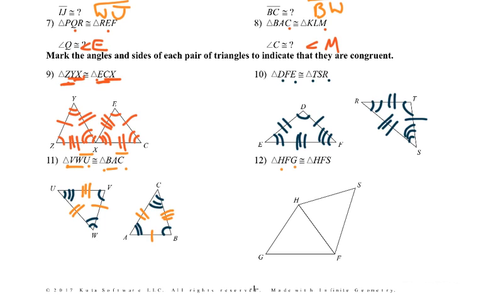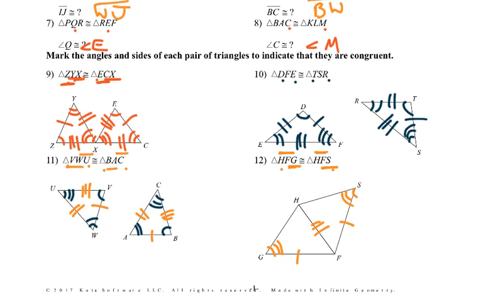Okay, 12, we've got H, but which H are we talking about, right? So let's start with G. G would go with S, that's easy enough, right? G with S, there's 3. Side HF would go with HF, so that side's congruent to itself. Then FG would go with FS.